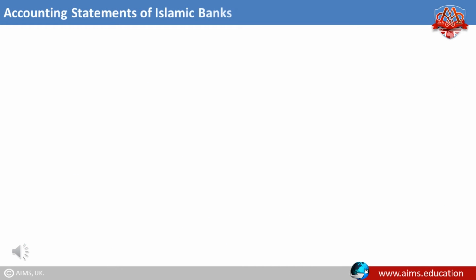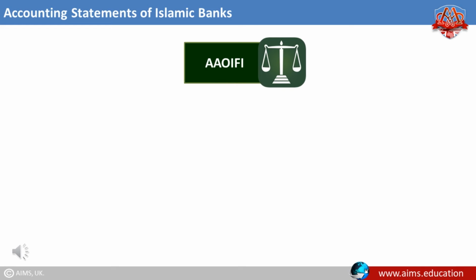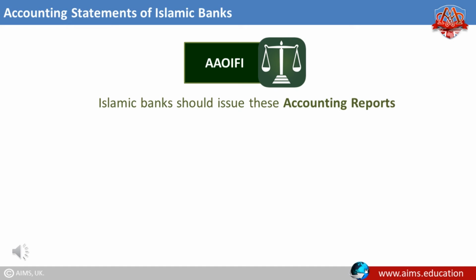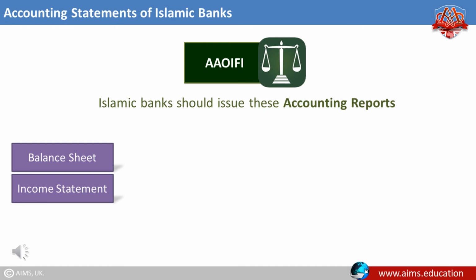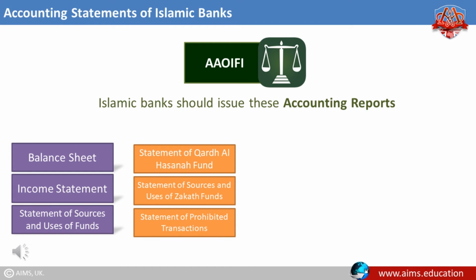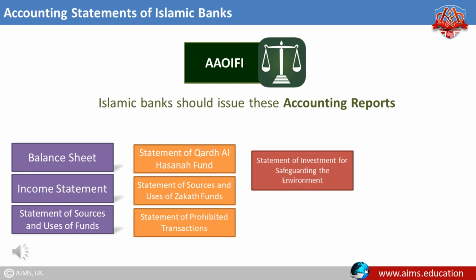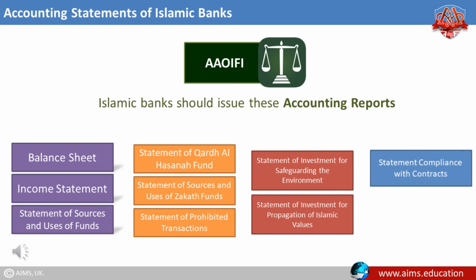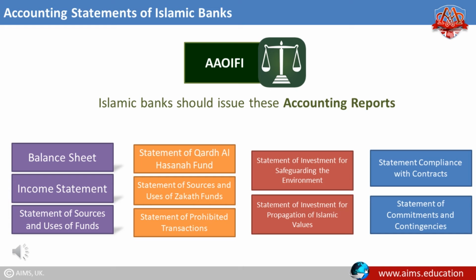Accounting statements of Islamic banks. Before the adoption of AAOIFI standards, it was suggested that Islamic banks should issue the following accounting reports: balance sheet, income statement, statement of sources and uses of funds, statement of Qard al-Hassana fund, statement of sources and uses of Zakat funds, statement of prohibited transactions, statement of investment for safeguarding the environment, statement of investment for propagation of Islamic values, statement of compliance with contracts, and statement of commitments and contingencies. Some of these reports can be merged and some can be dispensed.